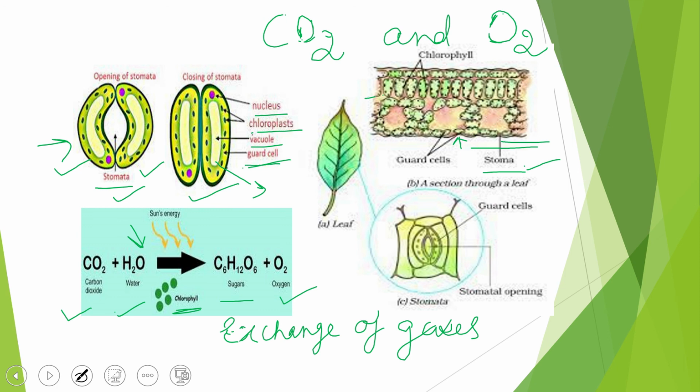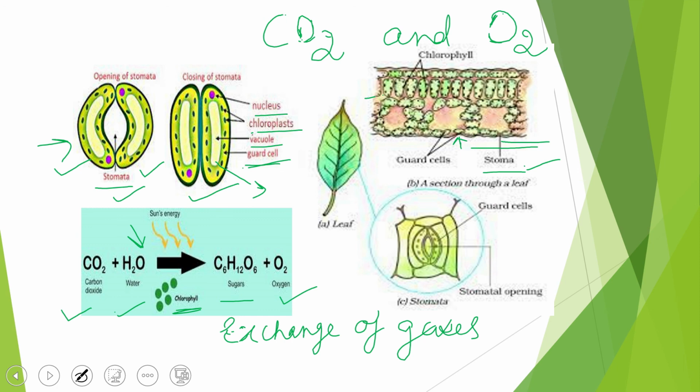Now we know that we are living in apartments, and we have a guard present, who will allow only a few persons to meet us, and will tell us who is coming. So they are protecting us. Similarly, the stomata have guard cells.